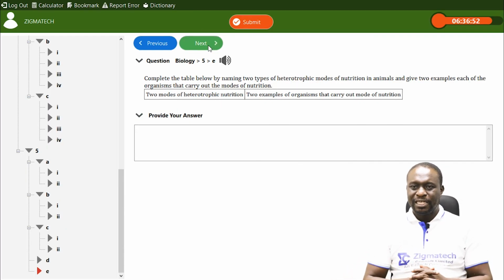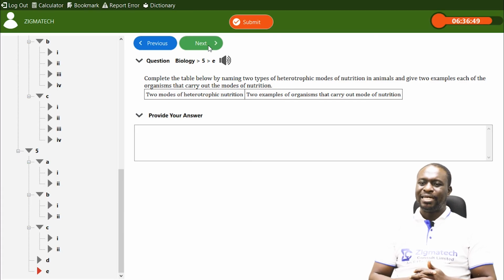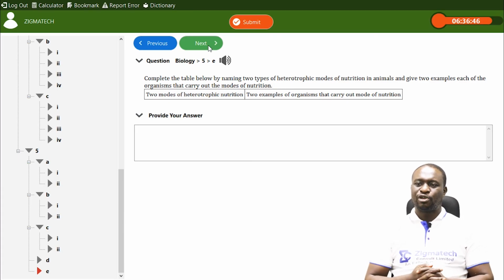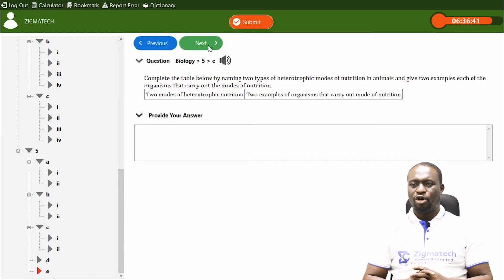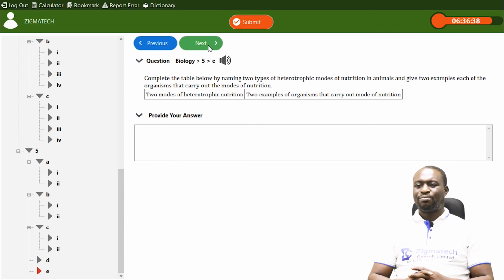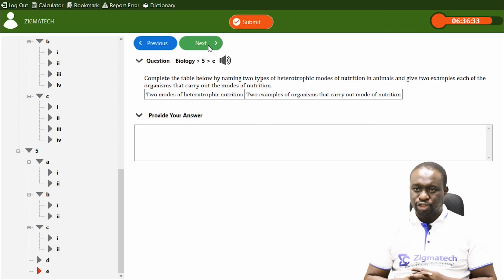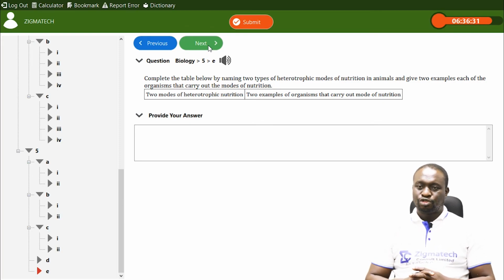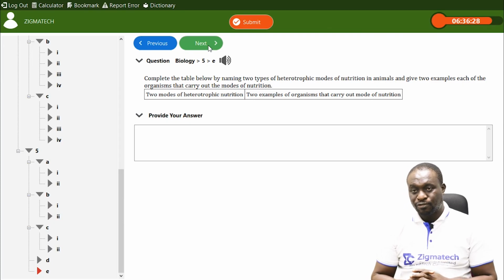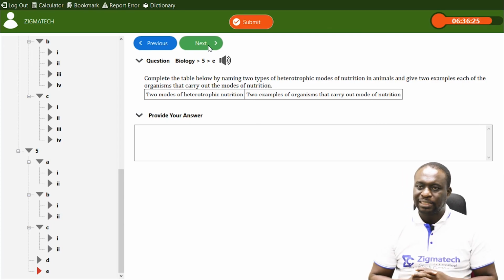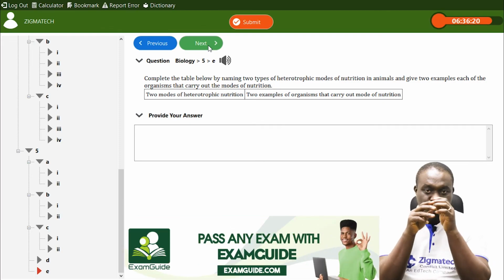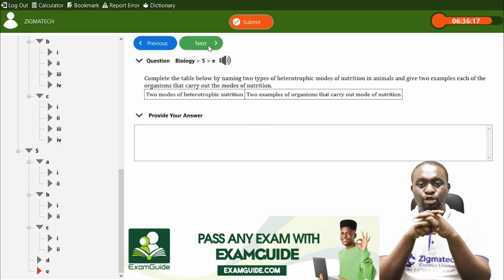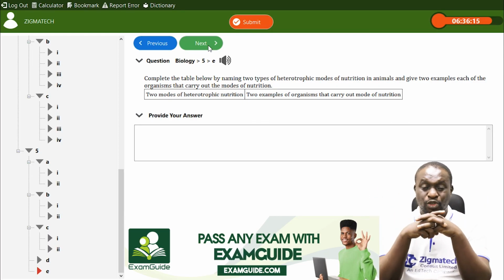Next is 5E. They said complete the table by naming 2 types of heterotrophic mode of nutrition in animals, and give 2 examples each of the organisms that carry out these modes of nutrition. Very good. Now, I'm going to mention 2 or probably 3 modes of heterotrophic nutrition. But before we go into that, I want you to understand that nutrition is actually the process by which living organisms obtain nutrients.